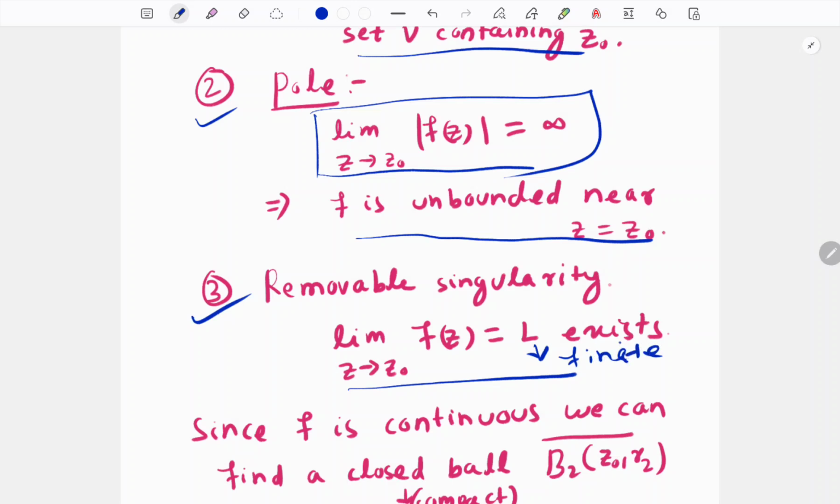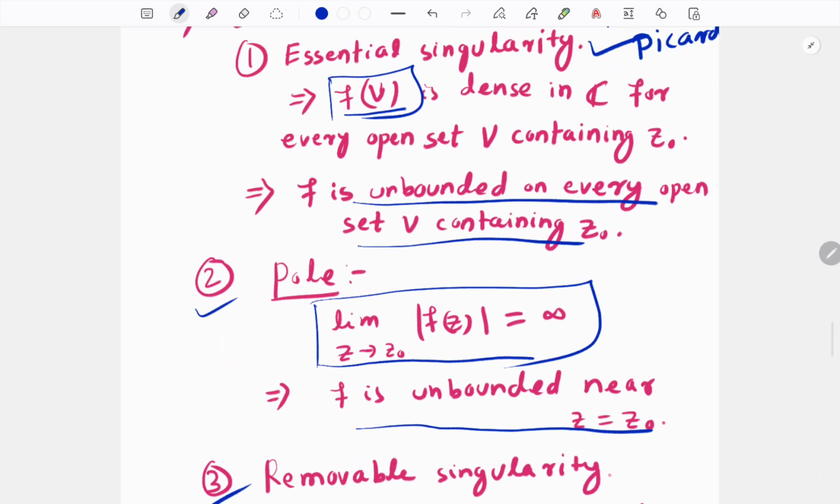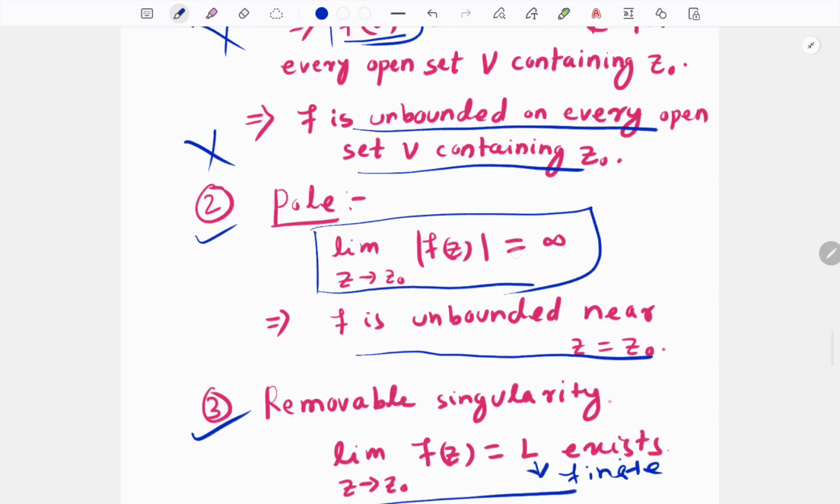From these three possibilities, we will discard the first two. This can be done by using the continuity of f.